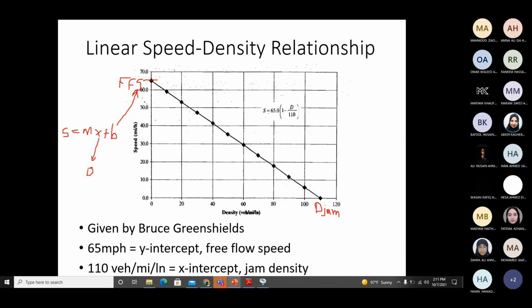So y is what? Free flow speed, 65. What is x? Jam density, which is 110. This point is 110. So m will be 65 upon 110.